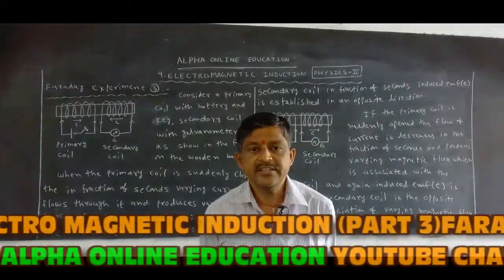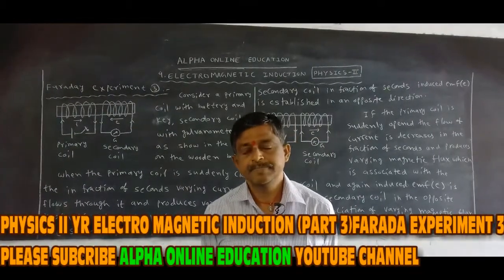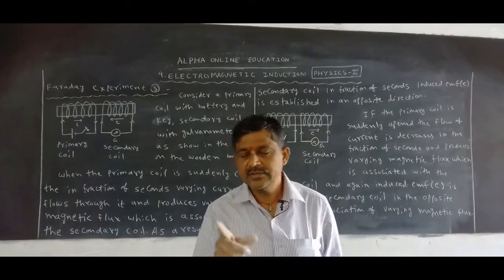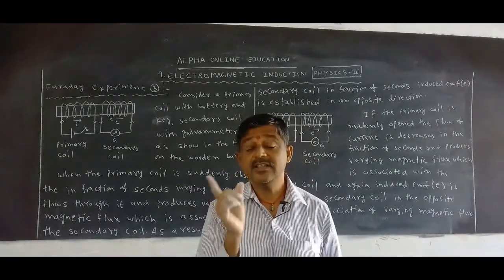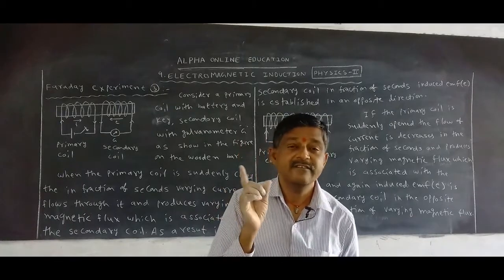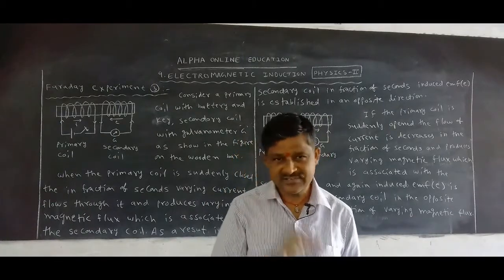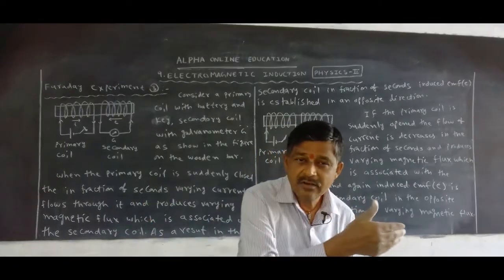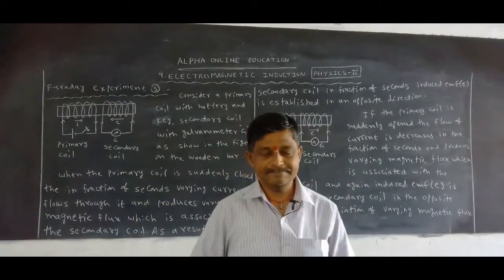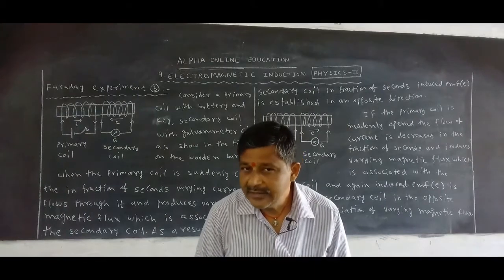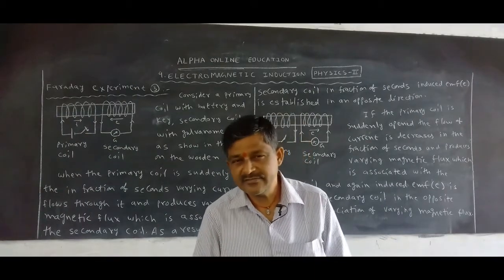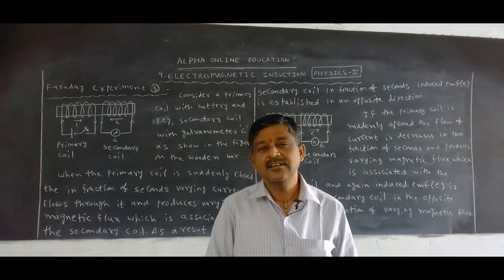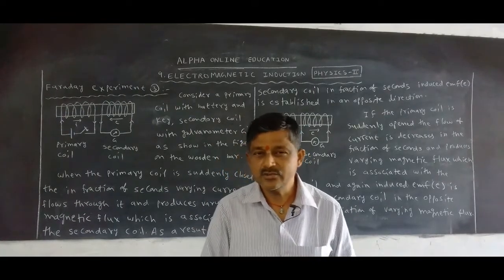The Faraday third experiment. In the first experiment, induced EMF is established in the coil in the opposite direction of variation of magnetic flux, but in that one the magnet moves towards the coil or away from the coil. In the Faraday second experiment, again induced EMF is established in the coil when the varying magnetic flux is associated with it.